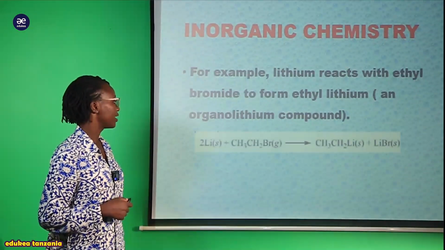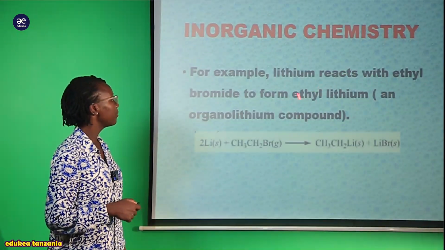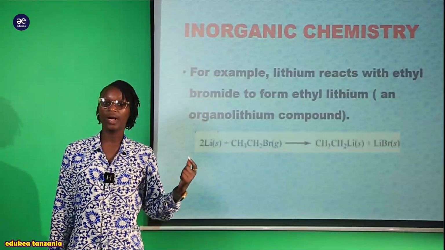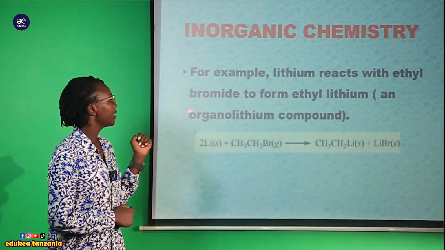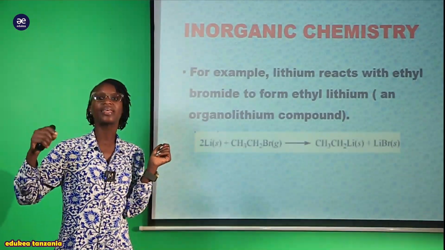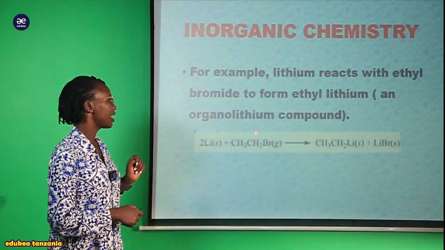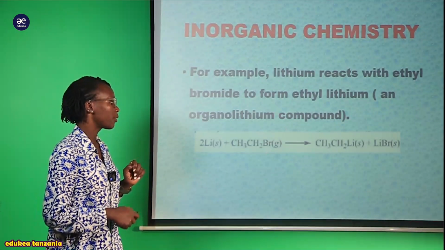Now we have to look, for example, anasema for example, lithium reacts with ethyl bromide. Kwa mfano tuliambiwa inakuwa derived from organic halides. Sasa tunapokuja kwenye hizi ethyl bromide, maana kwamba we are talking about an organic halide compound, because there is this halide element or halogen element, for instance bromine.